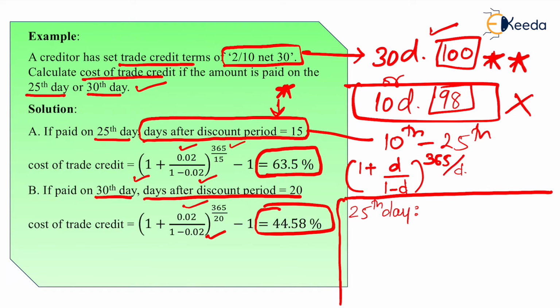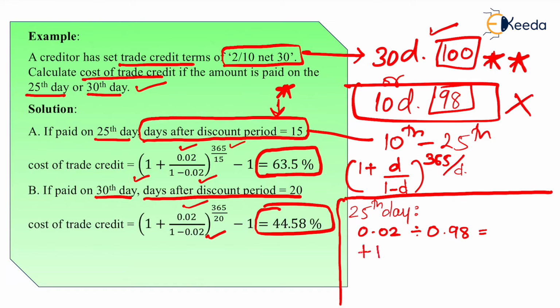You can start by using these keys: 0.02 divide 0.98, equal to, whatever came, add 1 to it. So this is my first term.